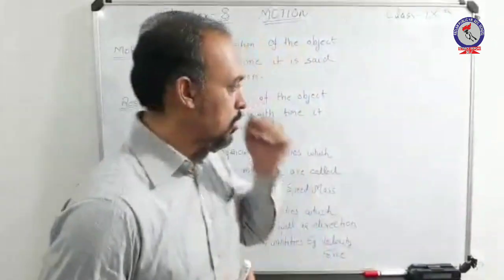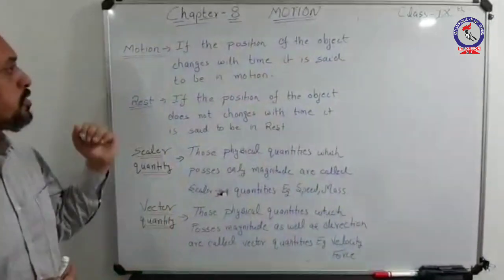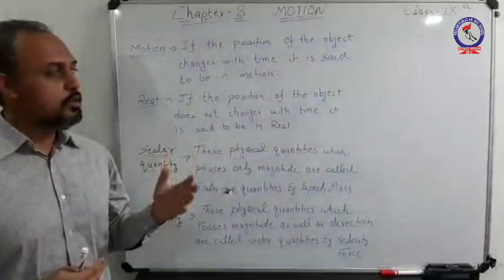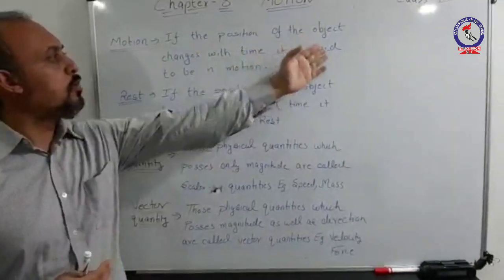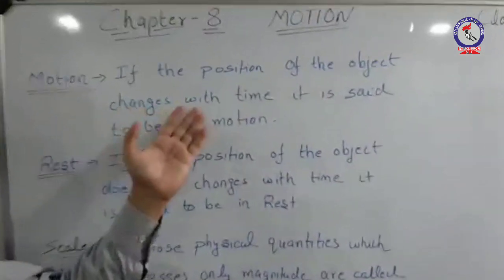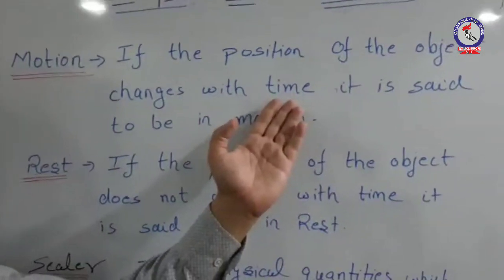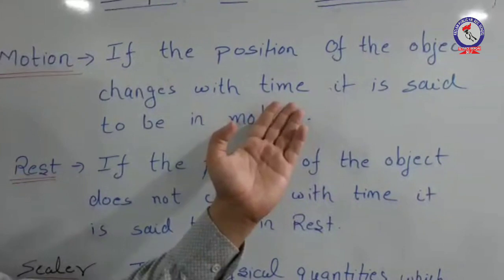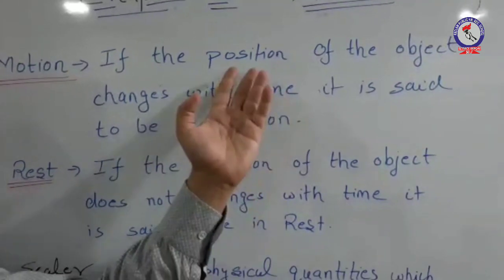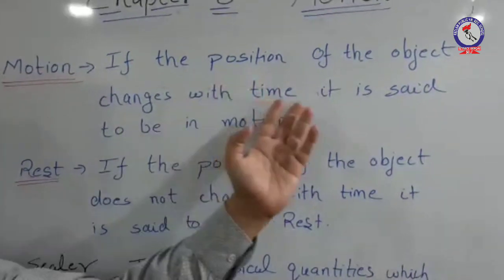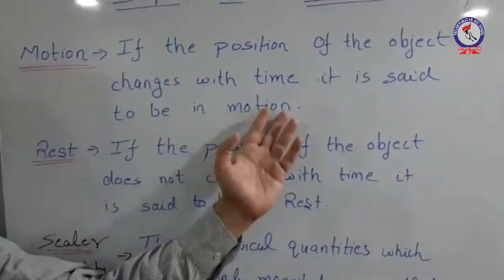Now going through the definition of motion, as I have just explained, motion says that the position of the object is changing with time. Time here is an important parameter. So you should remember that with time the position should change, and then it is said to be in motion.